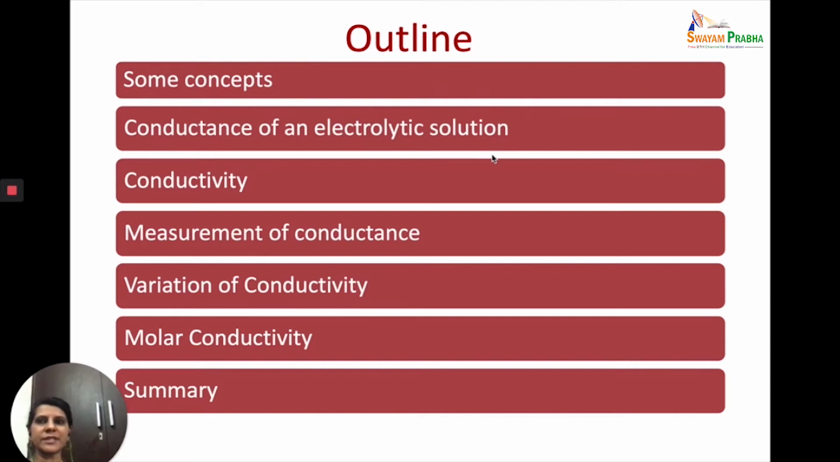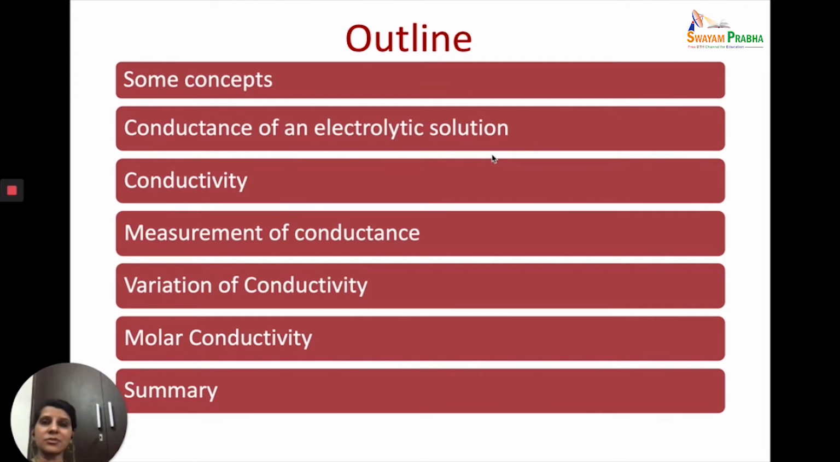Now in the previous class, we took a look at electrochemistry. What is the relationship between the electrical energy and the chemical energy? Then we looked at the difference between the metallic conductors and electrolytic conductors. The difference was very simple. In the metallic conductors, the movement of electrons governs the electric current, whereas in the case of electrolytic conductors, it is the movement of ions which is related to the conduction of electric current.